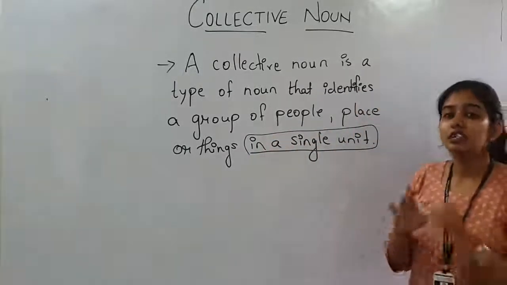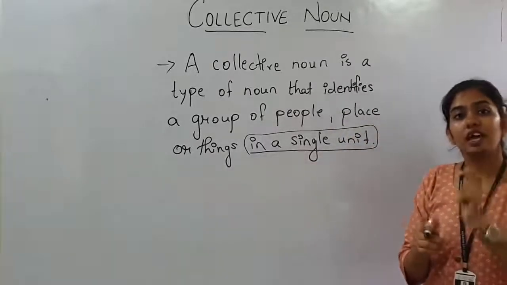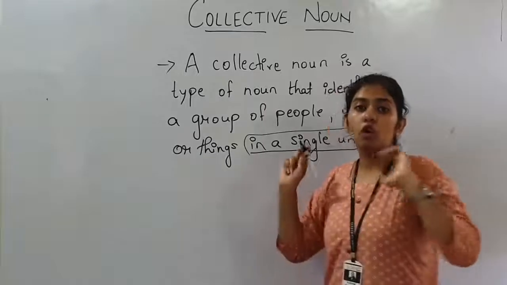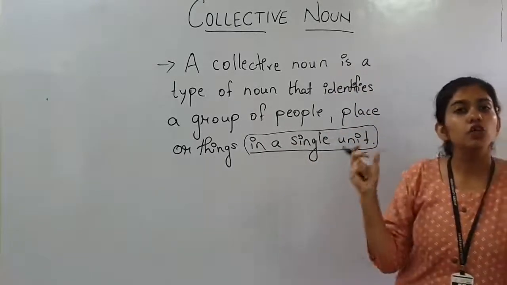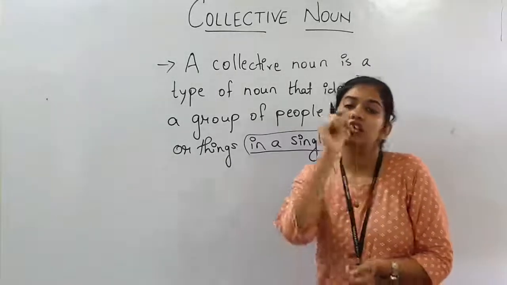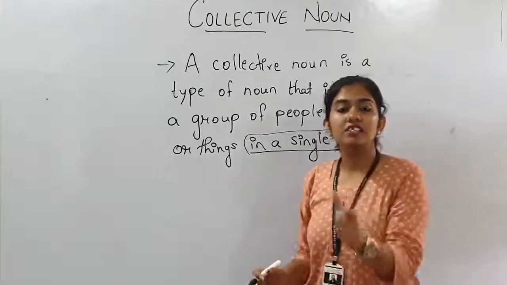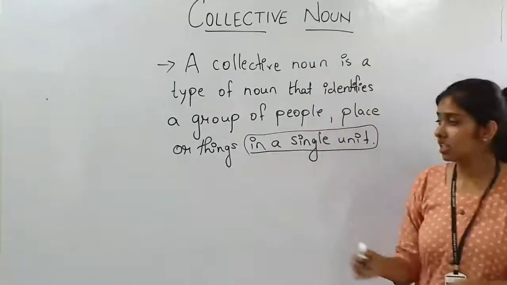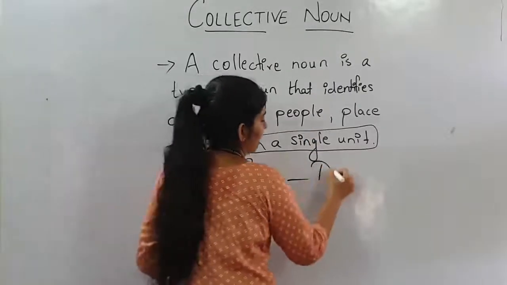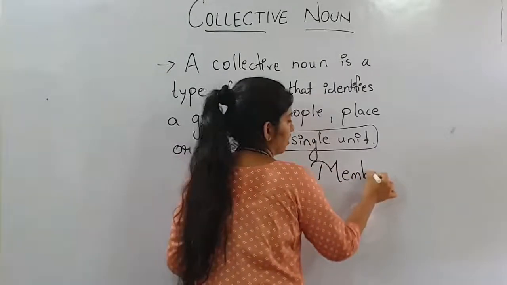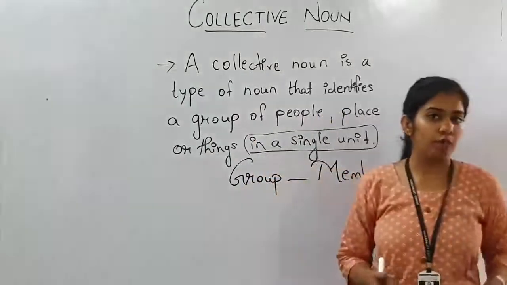Now what do you mean by a single unit? It means that when the whole team members are working as a single unit, performing the same work, that is known as a group, right? As I said group, in a group there are members. Without members the group cannot be formed.